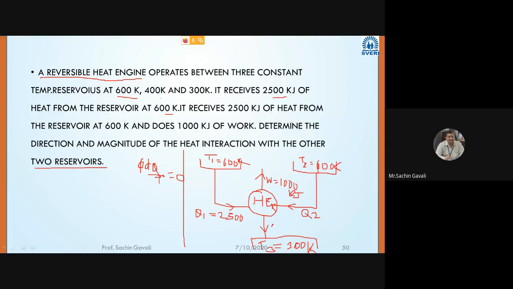Let us consider that Q3 amount of heat is rejected to the thermal reservoir at temperature 300 Kelvin. So everybody got this? This is our assumption: Q2 is supplied to the engine and Q3 is rejected from the engine.